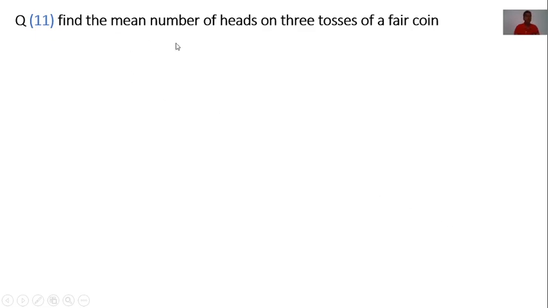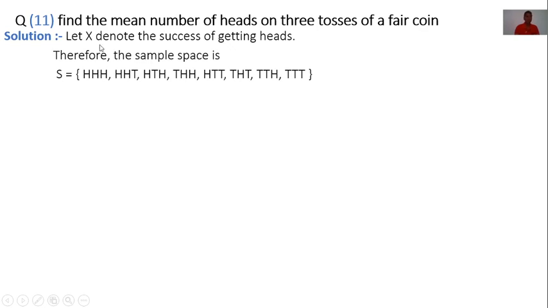Find the mean number of heads on 3 tosses of a fair coin. Now let x denote the success of getting a head.